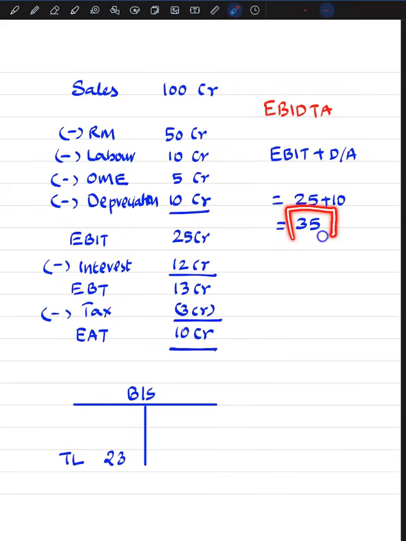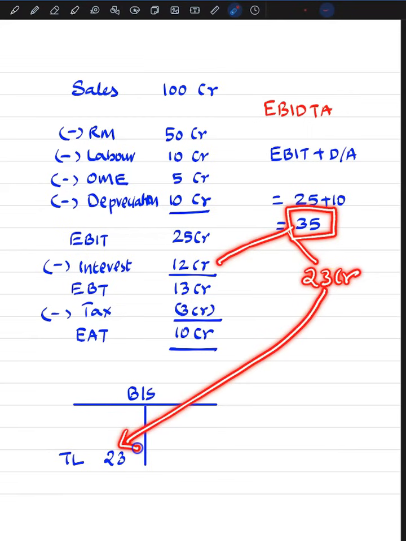Look at here, we understand EBITDA is 35 crore. Using that, this interest of 12 crore can be paid. So from 35, if 12 is paid, what is left over is 23 crore. So now it might look like using this 23 crore, this term loan of 23 can also be paid. But we have to understand this is the profit before paying taxes. And only the profits after taxes are available for loan principal repayment.